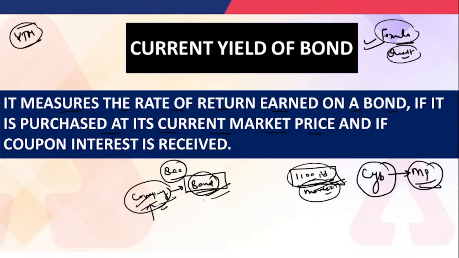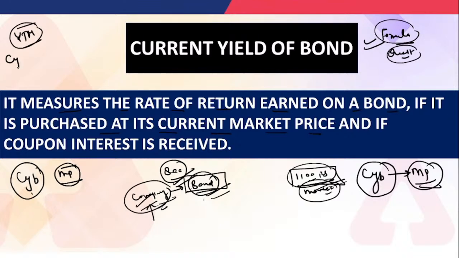its face value. Okay, so whenever we have to calculate the current yield of the bond, we are not looking just at the face value. We have to look at the market value, or say market price. Okay, because it is purely based on the current market price. So how do we calculate the current yield of the bond?